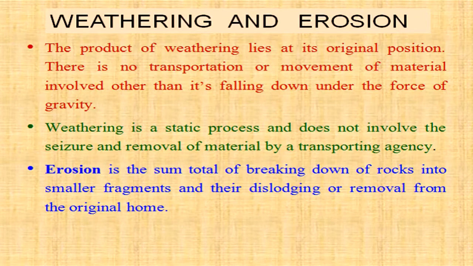Now let us try to understand the difference between weathering and erosion. The product of weathering lies at its original position. There is no transportation or movement of material involved other than its falling down under the force of gravity. It means weathering is a static process and it does not involve the seizure and removal of material by any transporting agency. While erosion is the sum total of breaking down of the rocks into smaller fragments and their dislodging or removal from the original home.